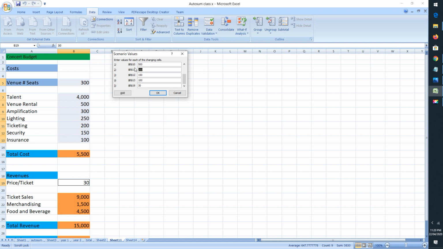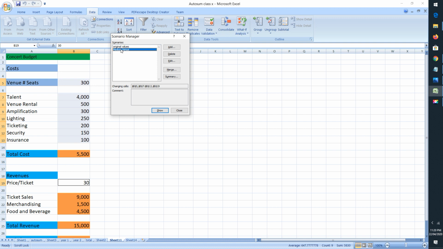And ticketing, let us say 300 per ticket. Then I can change the security to 250, and insurance 200, and the price per ticket also will be changed here. Let us say the price per ticket is 100.